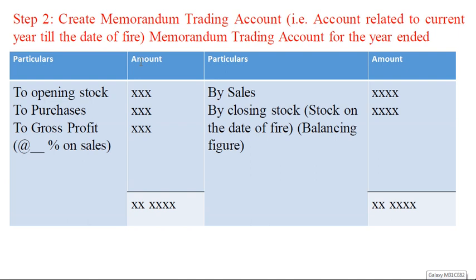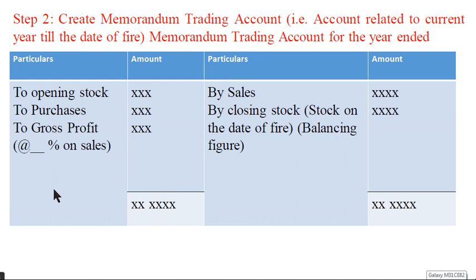So what is to be recorded in the memorandum trading account? We record purchases, opening stock, sales, then the gross profit rate, which we will get through the working note. After that we prepare the closing stock. The closing stock is the stock on the date of fire.